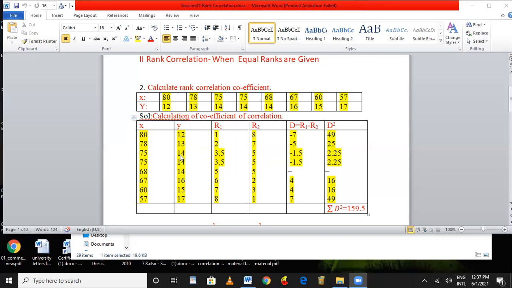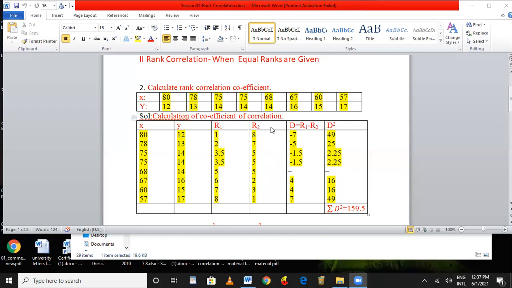These three members who got the 14 marks will be assigned the rank 5, 5, 5. Then 13 will get the seventh rank. 12 will get the eighth rank. In this way we have assigned the ranks according to judge Y. That is denoted as R2.